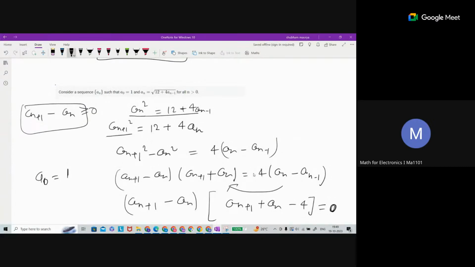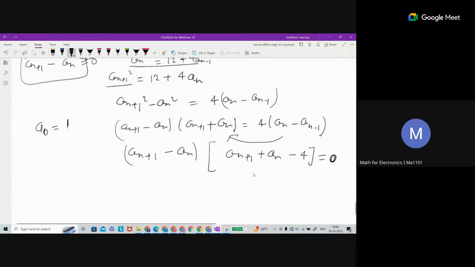A0 is 1, it is given. So A2 is what? Here A1 is 0, then 4. So is this number going to be equal to 0, or is this number going to be 0?